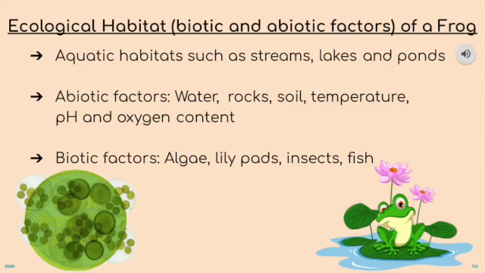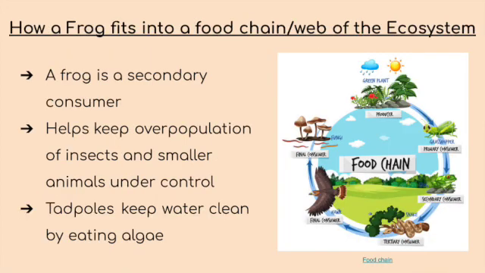This specific species of frogs live in aquatic habitat such as streams, lakes, and ponds. Abiotic factors of these include water, rocks, soil, temperature, pH, oxygen content, and any other non-living material. Biotic factors include algae, lily pads, insects, fish, and similarly other kinds of organisms that they would rely on for food.